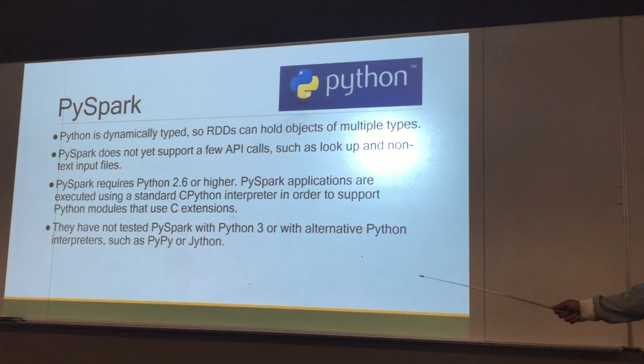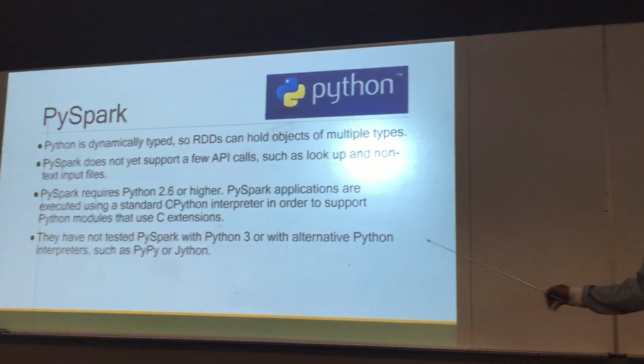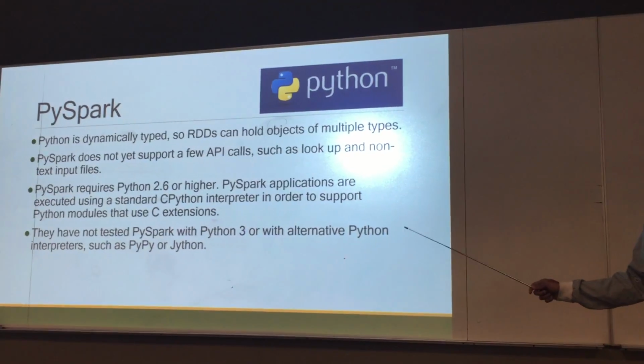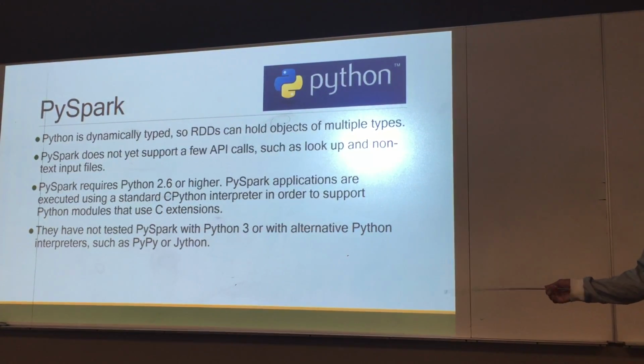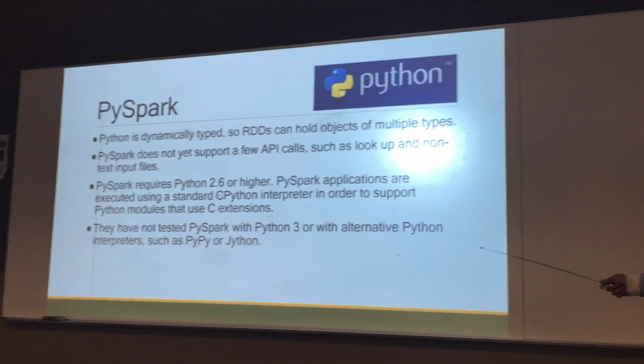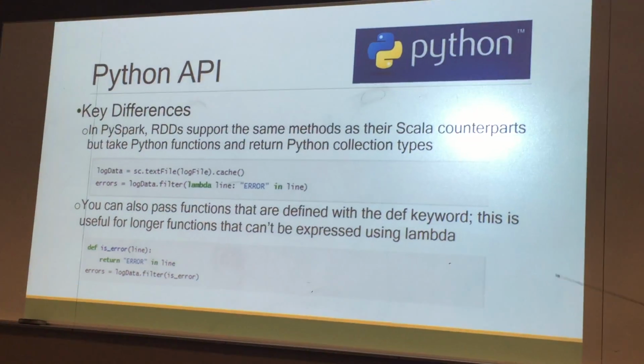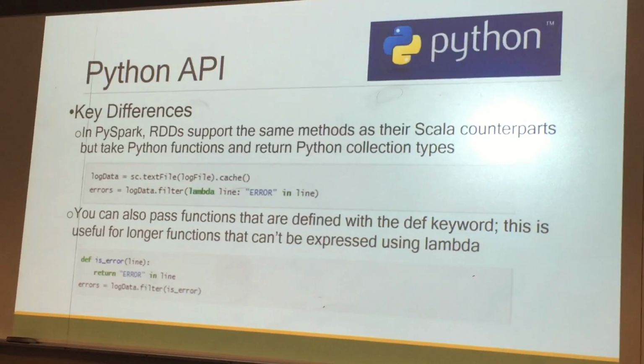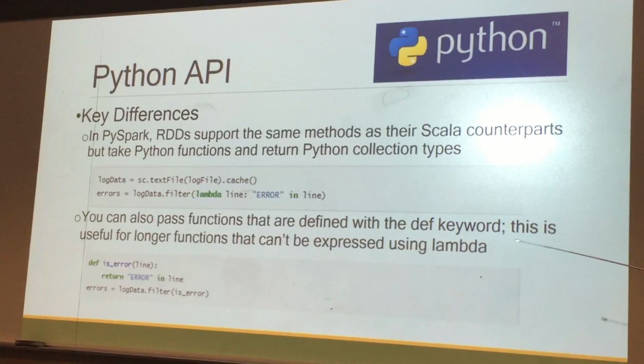can hold multiple types, and PySpark runs off of 2.6 or higher. It's not been tested with Python 3, so we don't know how that works yet. These are the few key differences between Scala and Python when you're running with PySpark.